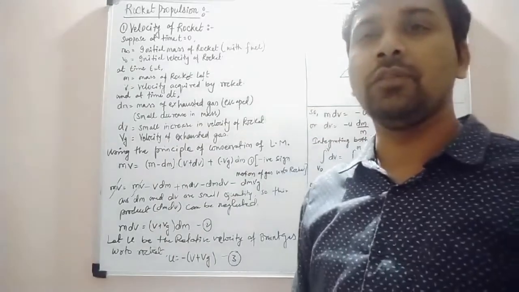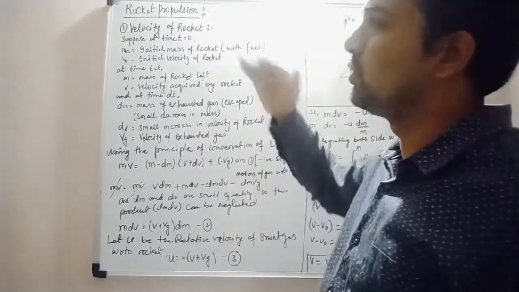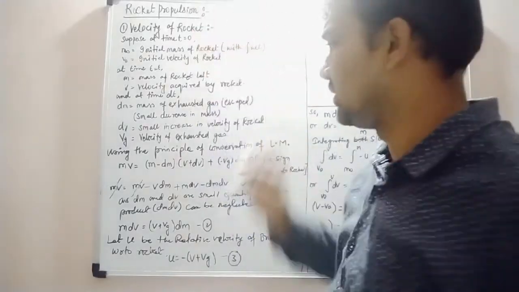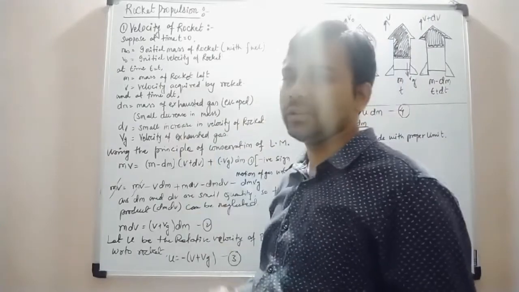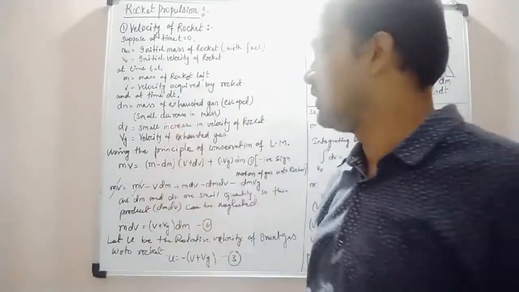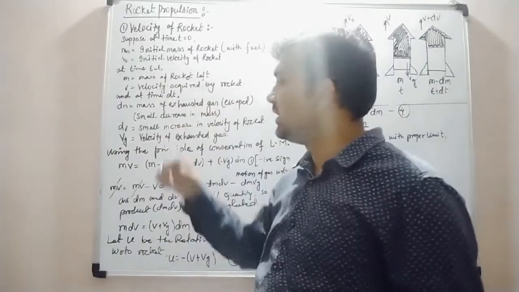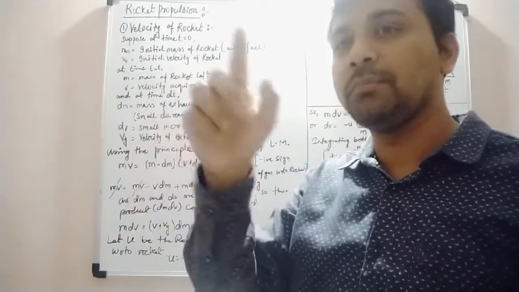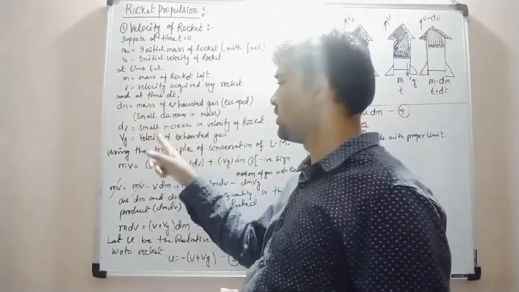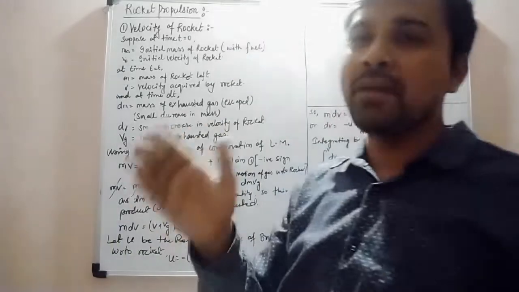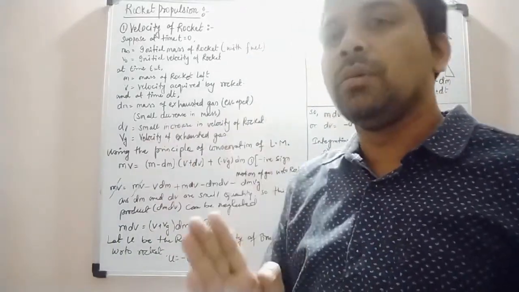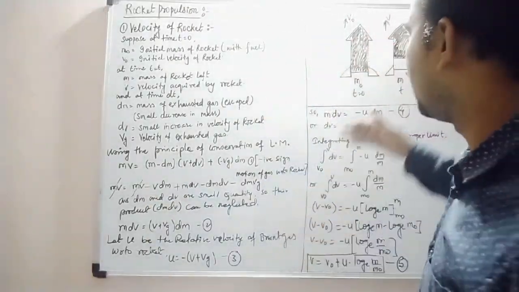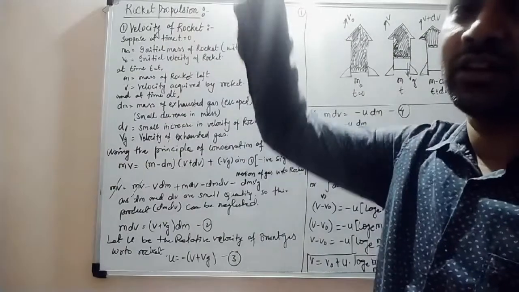After a certain interval of time dt, the rocket goes on in an upward direction, covering some distance. After the interval dt, dm is the small decrease in mass, meaning the entire mass of rocket plus fuel. dv is the small increase in the velocity of the rocket. Though the mass decreases, the velocity of the rocket goes on increasing. And Vg is the velocity of the gas exhausted, which helps the rocket to move in an upward direction.